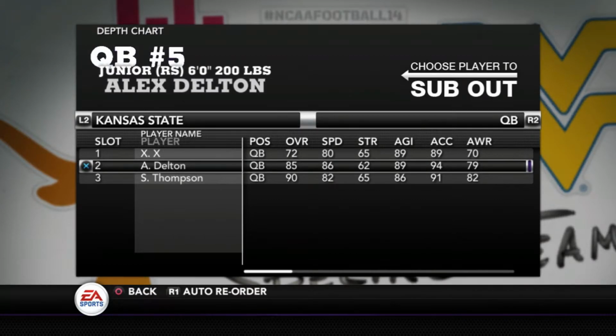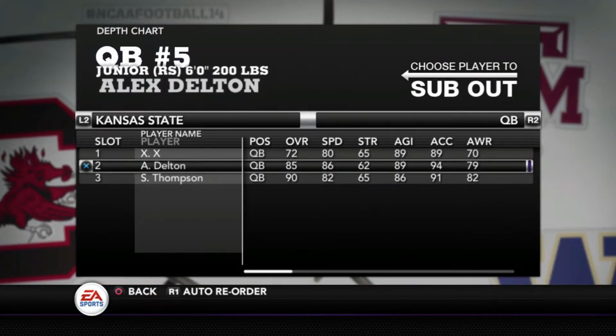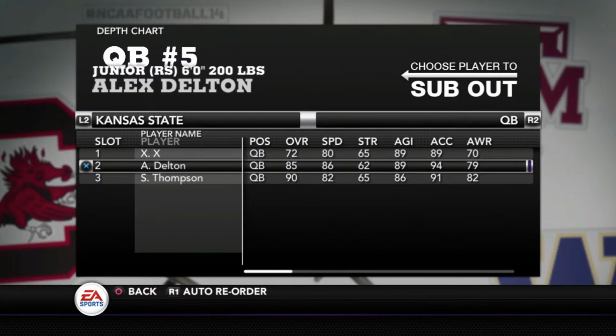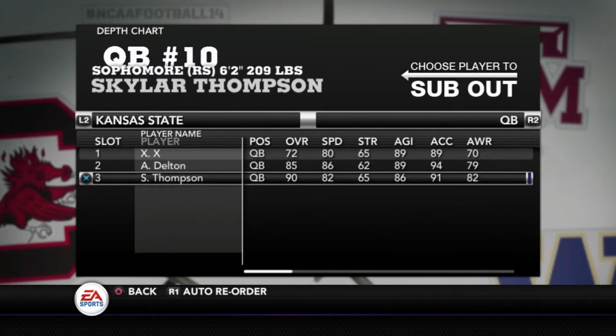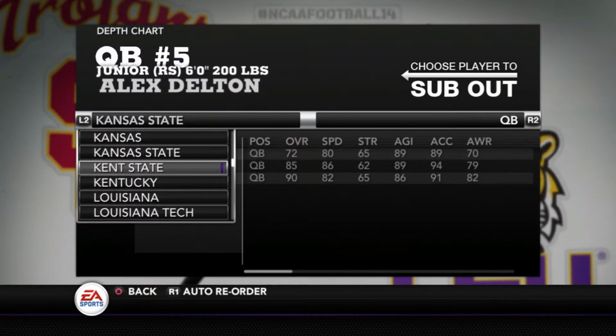I'm not going to say it's the best situation in college football, but it's a very good situation, maybe in the Big 12, to have both of these guys that could both be really solid. And they were both young last season, so a little inexperienced. Now that they have another offseason to go through, that's a big reason why I think Kansas State is a team to watch in 2018.